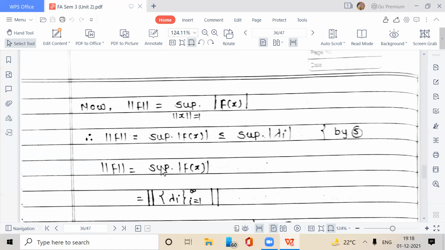So norm of f is equal to supremum over i of mod of lambda_i, which is equal to the norm of the sequence lambda_i, i equal to 1 to infinity.